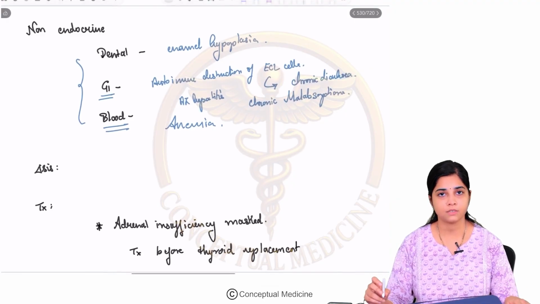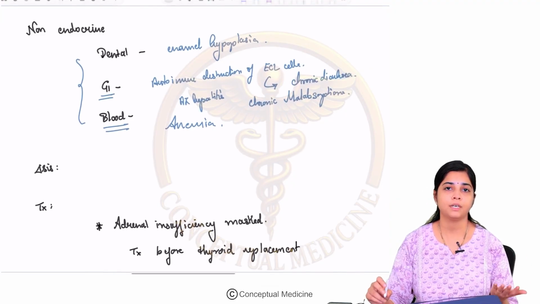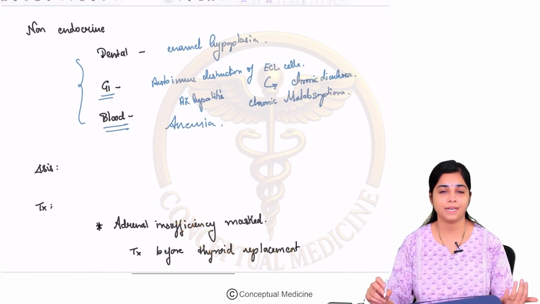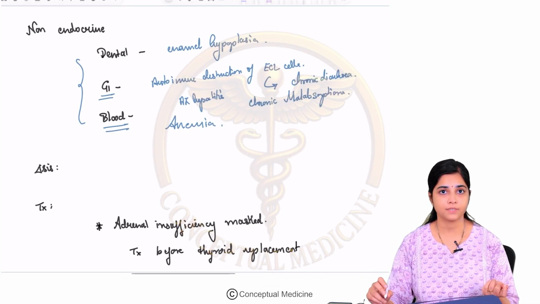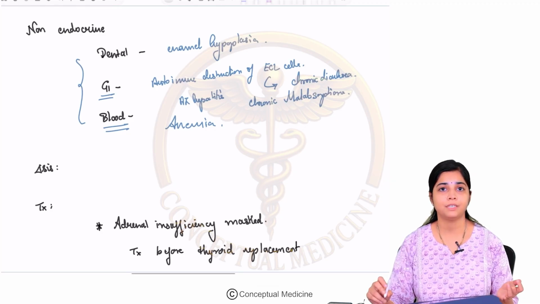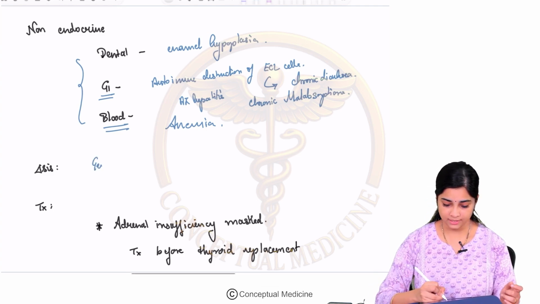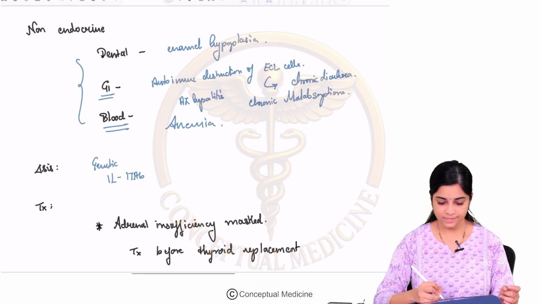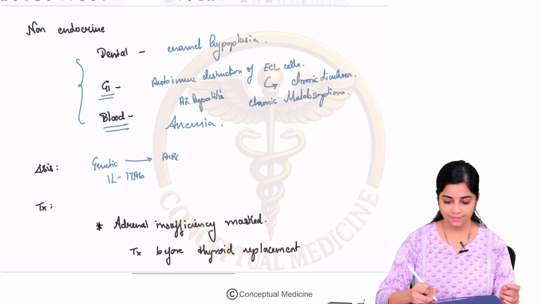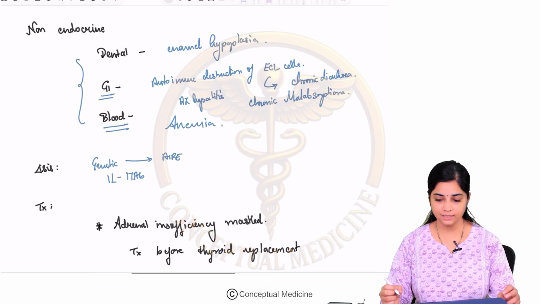A patient presenting with hypocalcemia, candida, multiple endocrine syndromes, then you will have to think of APS type 1, and you can do a genetic analysis for the AIRE gene mutation, or you can find interleukin 17 antibodies.